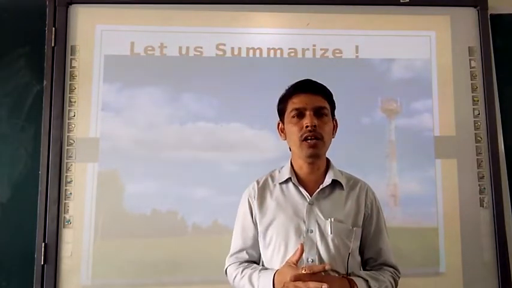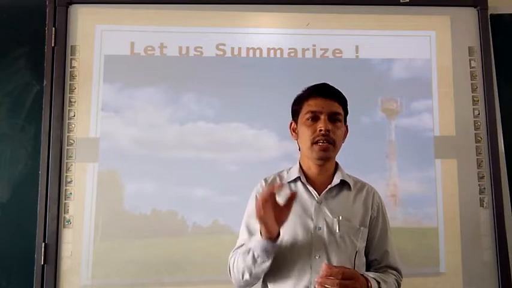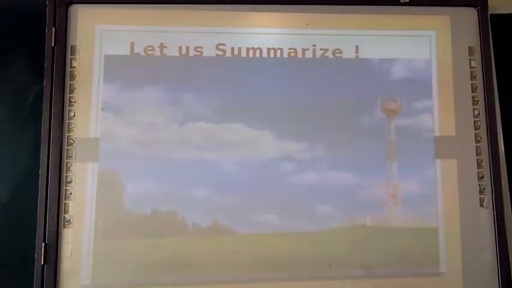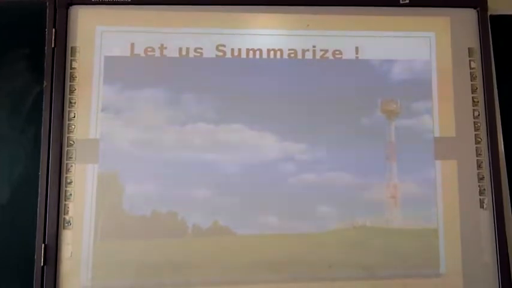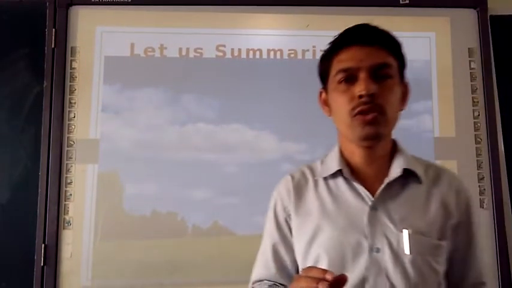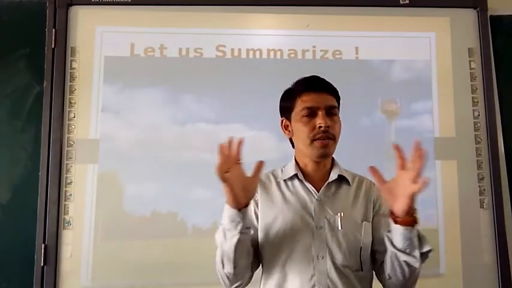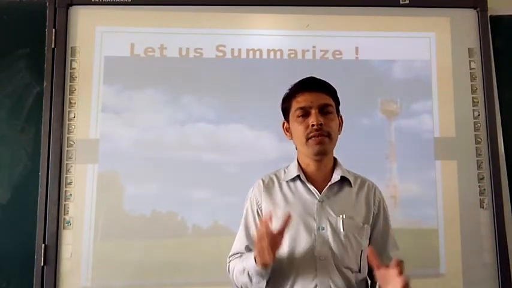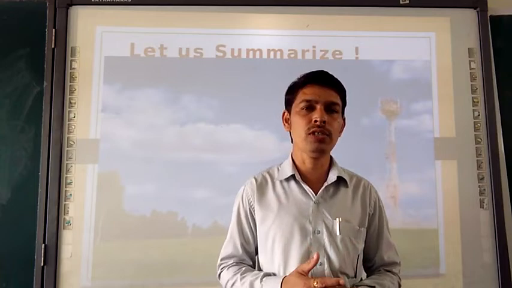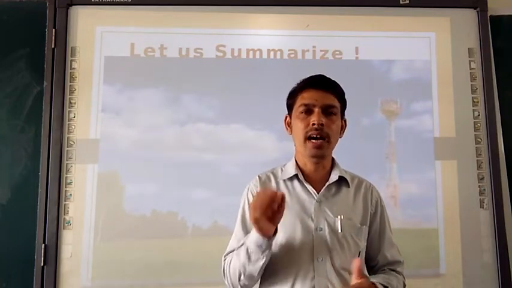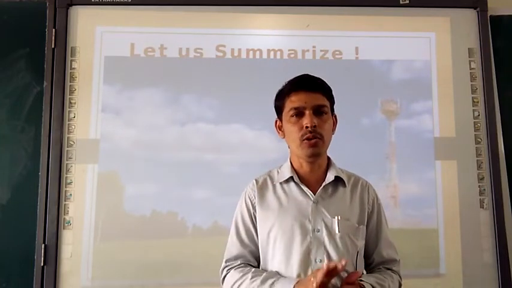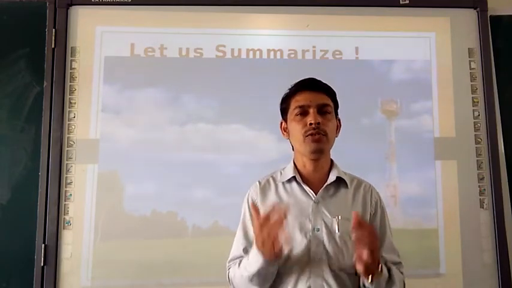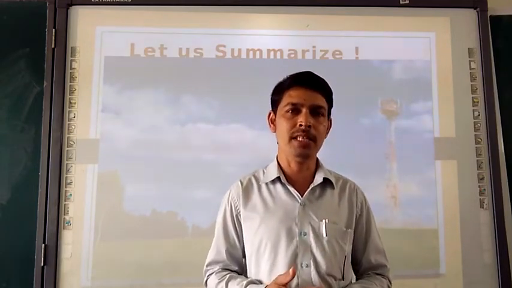So I request you all to do the question answers in your notebook, whatever topics we have studied, properly and write the answers on your own. If you are still facing any doubt, please let me know. We are going to take that concept in the upcoming presentation.